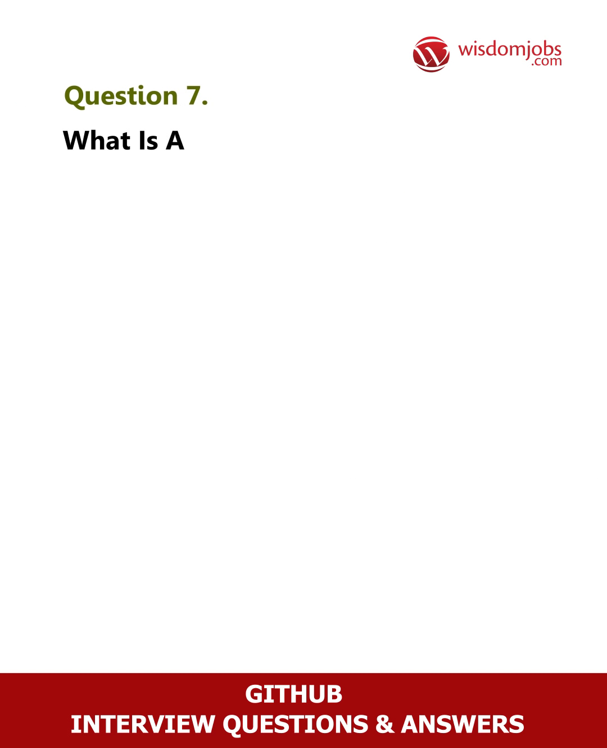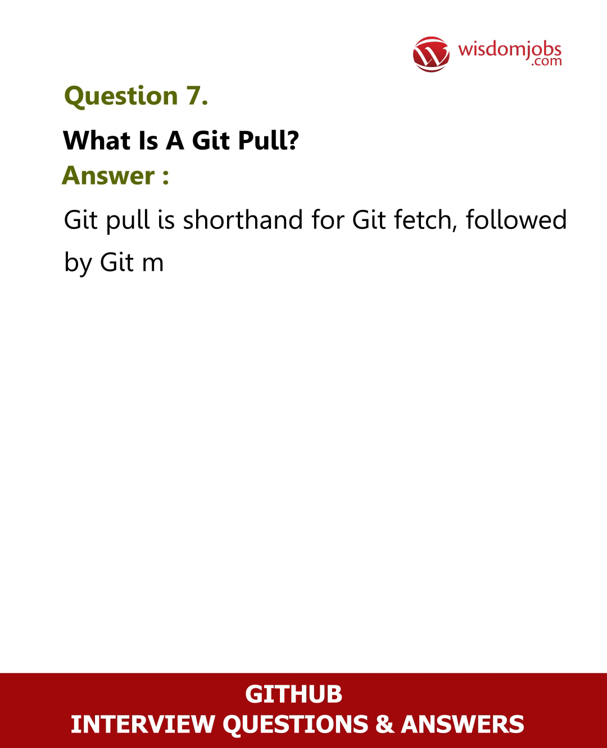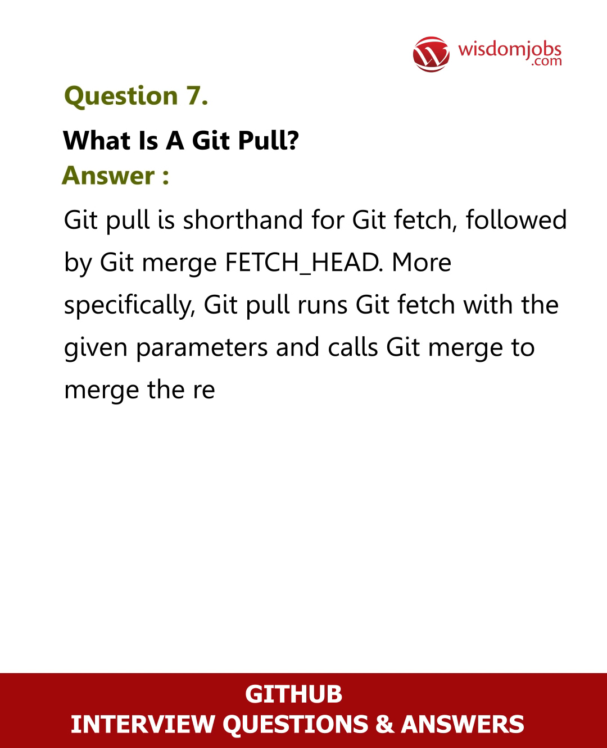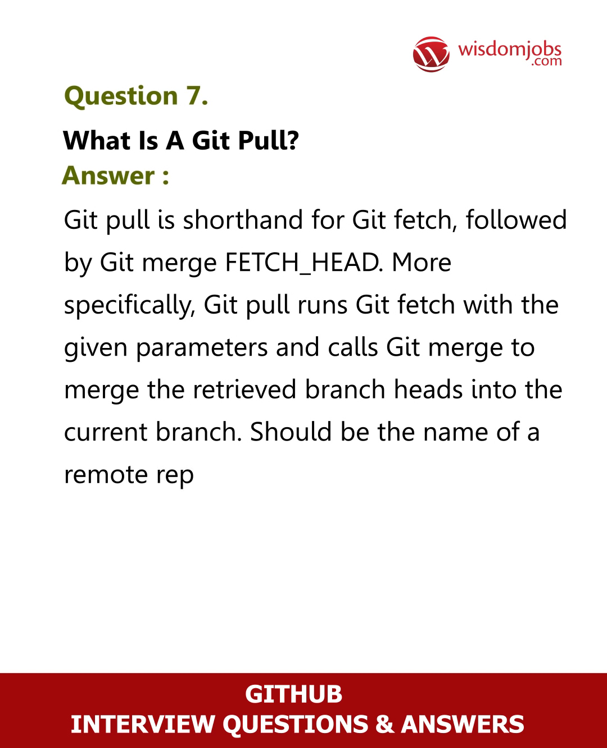Question 7. What is a git pull? Answer. Git pull is shorthand for git fetch followed by git merge. More specifically, git pull runs git fetch with the given parameters and calls git merge to merge the retrieved branch heads into the current branch. The repository should be the name of a remote repository as forwarded to git fetch.